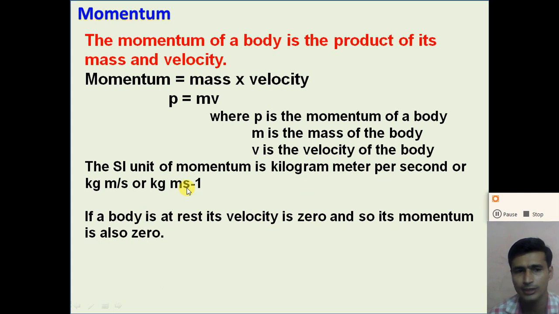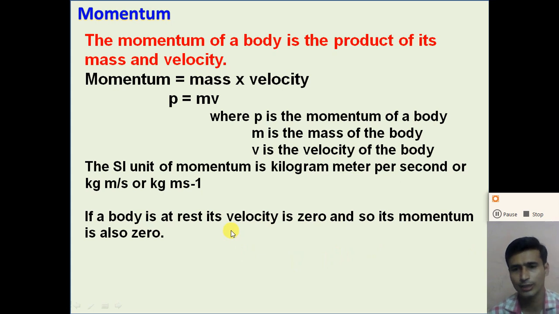Now if the object is at rest, or stationary, its velocity is 0. So we can say its momentum is 0. When the object is at rest, its velocity is 0, so its momentum is also 0.